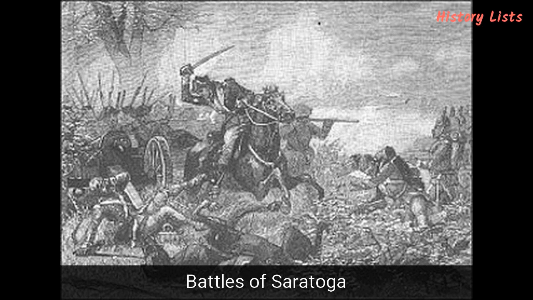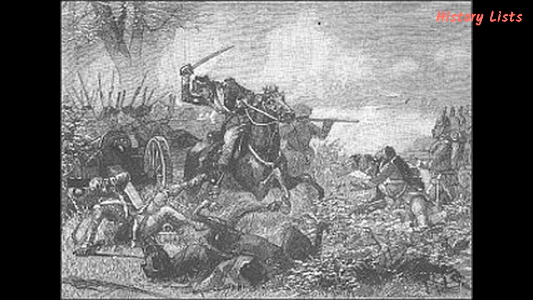Number 8. Battles of Saratoga. The battles of Saratoga that were fought on the same grounds on September 19 and October 7, 1777, marked the turning point of the American Revolution and encouraged France to openly support the Americans against Britain. In the First Battle of Saratoga, also known as the Battle of Freeman's Farm, the American troops prevented the British from breaking through their lines and joining with their troops at Albany.